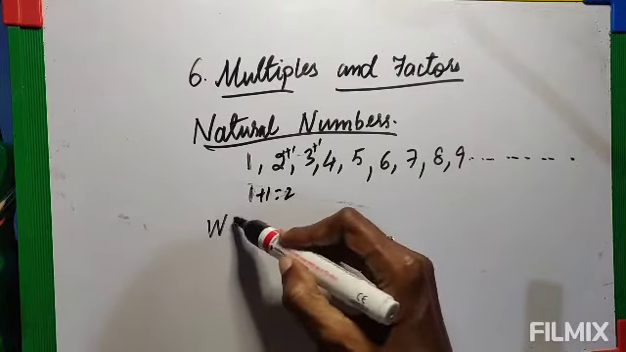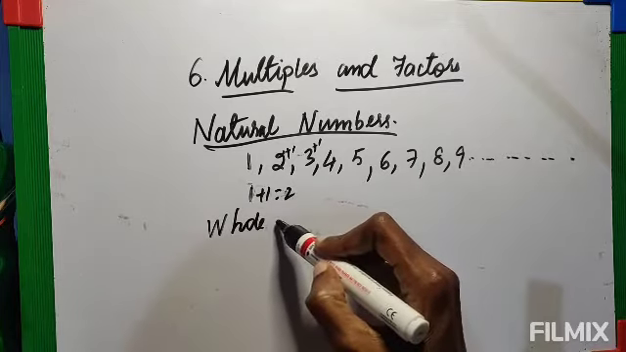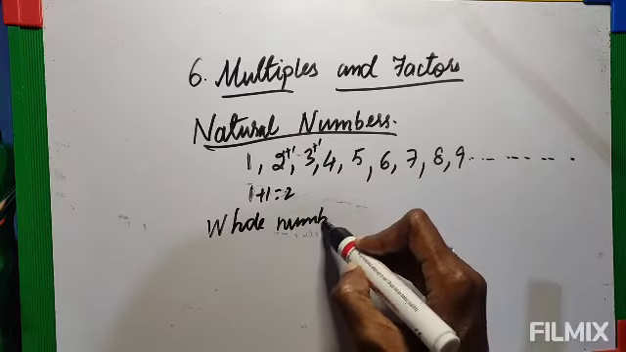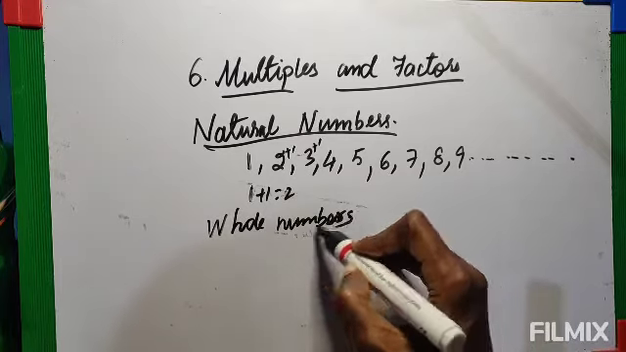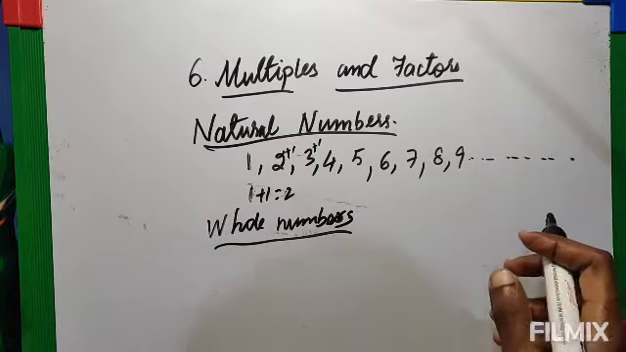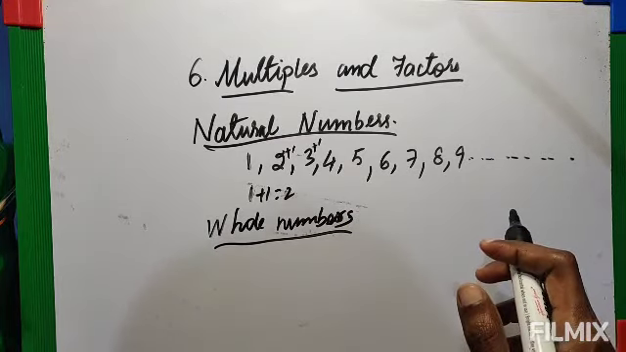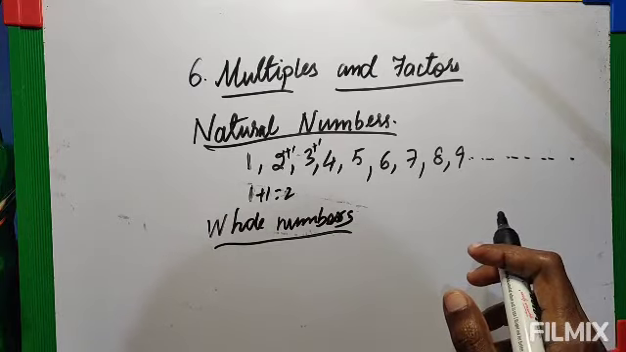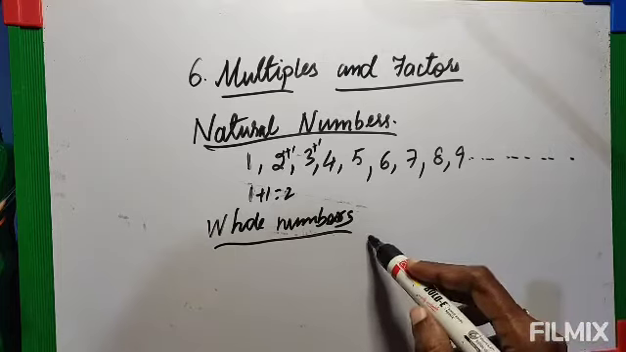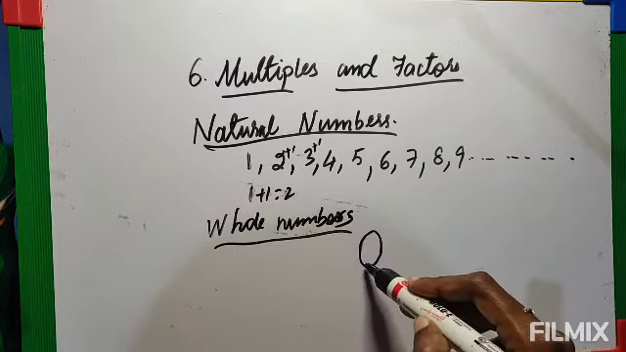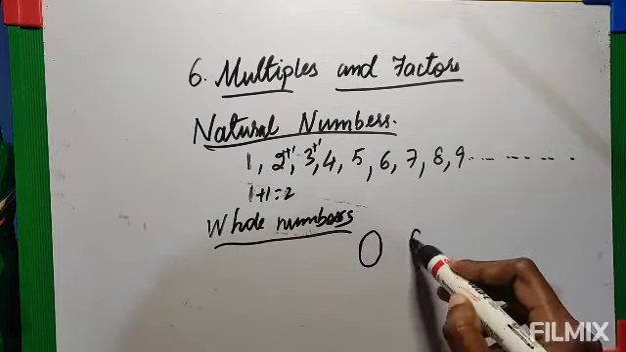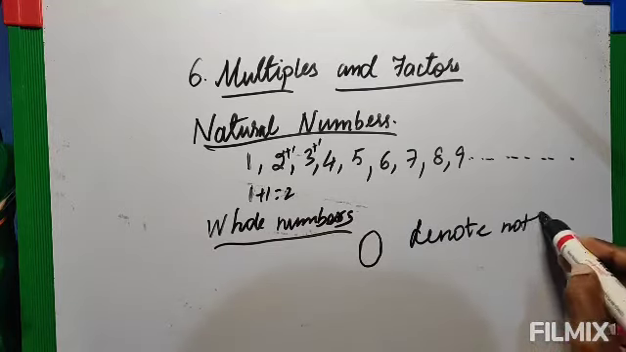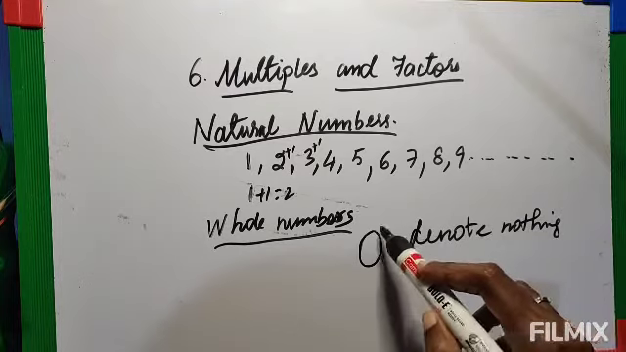Next one is the whole numbers. Already I told you the story. When they were using these numbers, they were confused about what to do when nothing is there. With what symbol will we denote nothing? I told the story in the beginning, that when nothing is there, we use the symbol 0 to denote nothing.